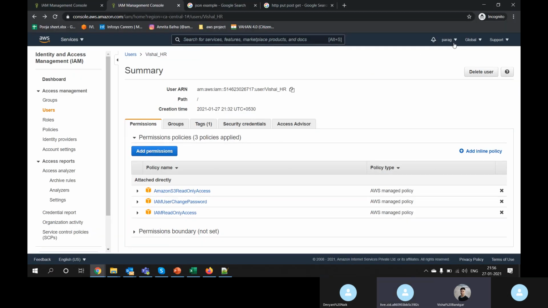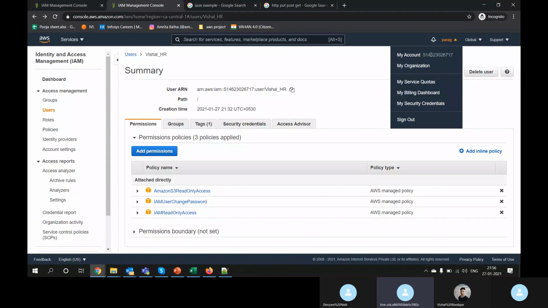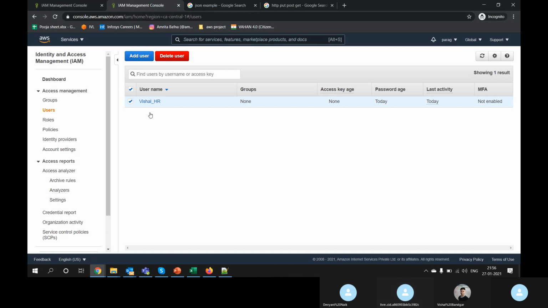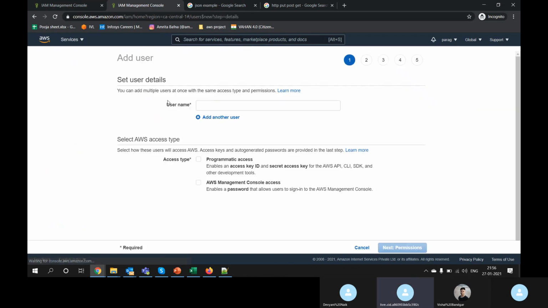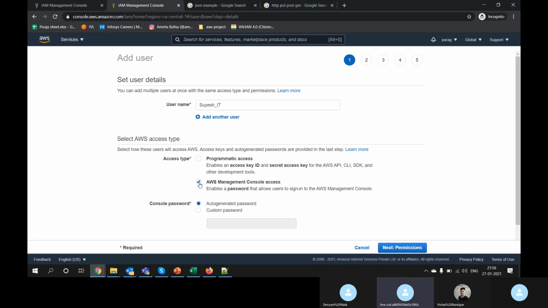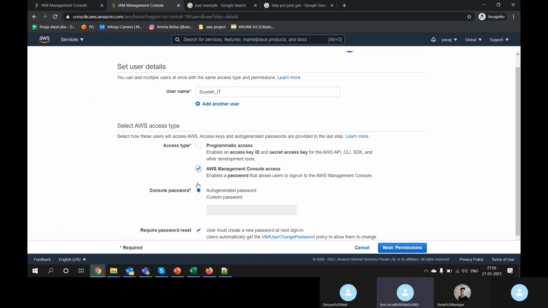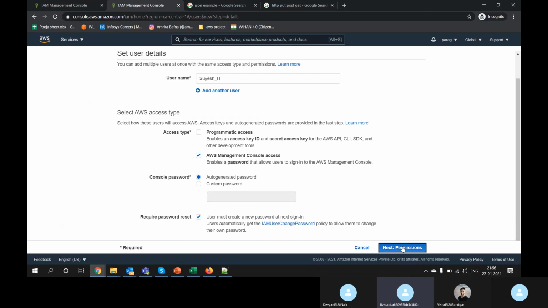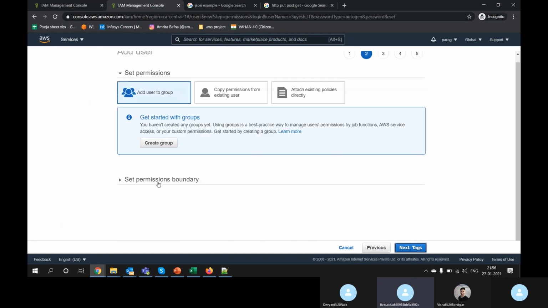Right now I'm in admin, I'm in the root user. Let's create one more user. Add Suyesh underscore I previous in IT. We talked about programmatic and we talked about console. I'm just giving console access. Okay, let's go. Now you can see currently no group is there.